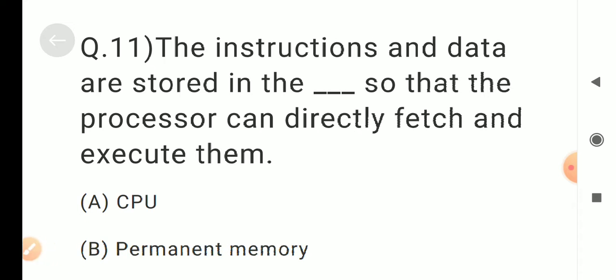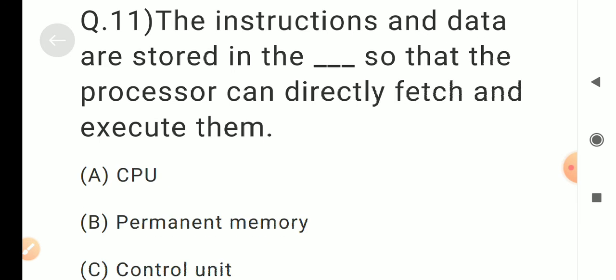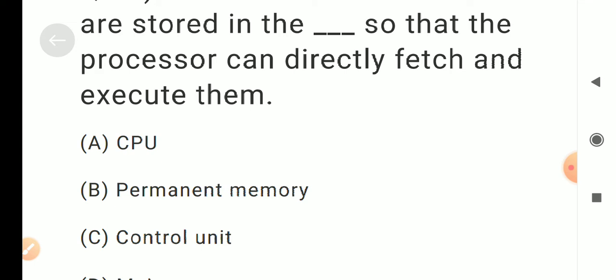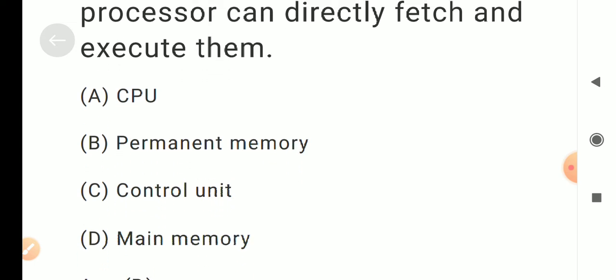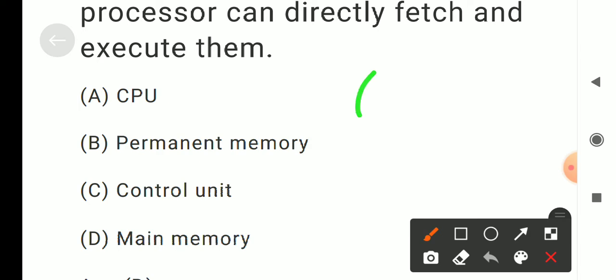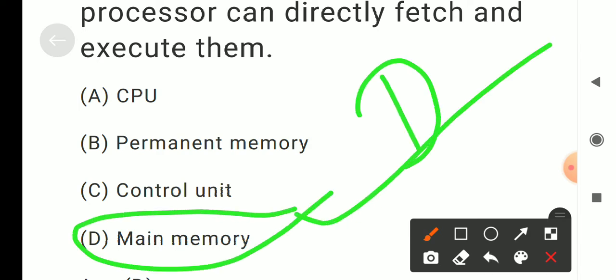Question number 11. The instructions and data are stored in the DAS so that the processor can directly fetch and execute them. Options are A. CPU, B. Permanent memory, C. Control unit, D. Main memory. Answer is D. Main memory.